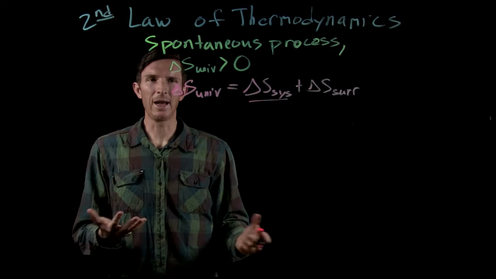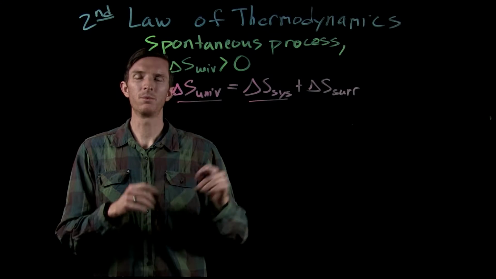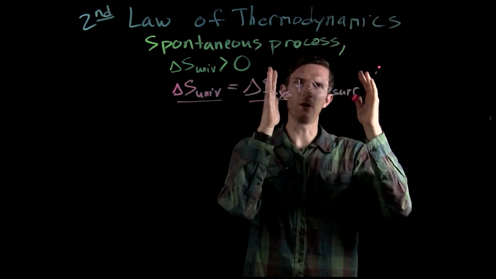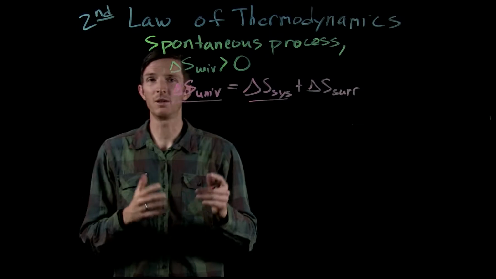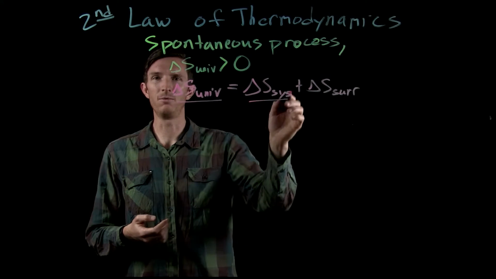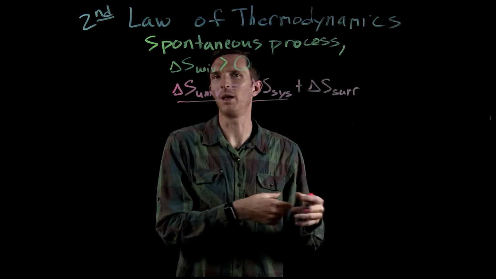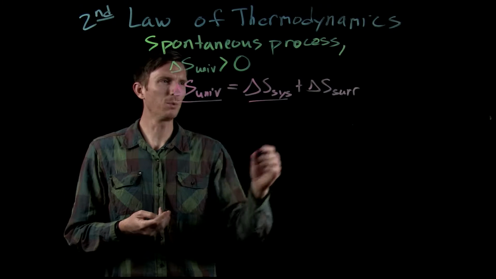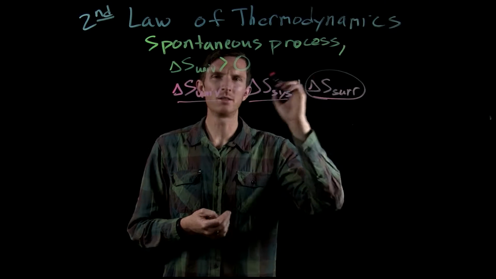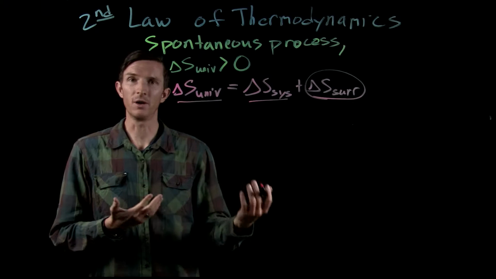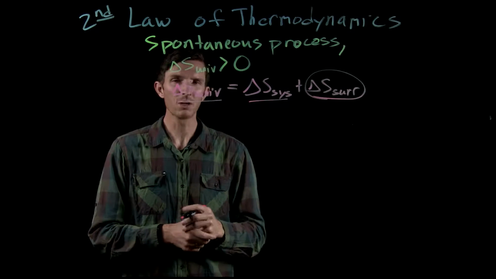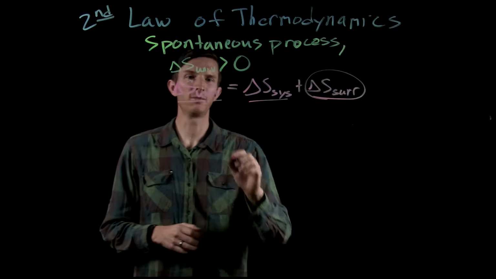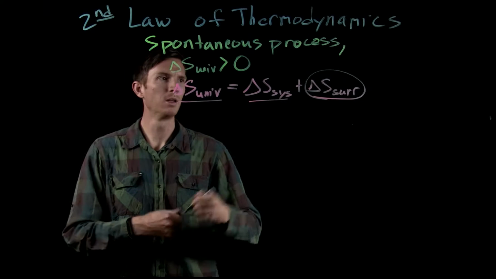Okay. We don't want to look at this overall universe change through 2 lenses. We don't want to look at it through the lens of the system and then try and look at it through the lens of the surroundings. We want to try and look at it through the lens of just one of these. Well, we already have a good viewpoint from our system. Most of the things we talk about, like our enthalpy change, our change in entropy, that's through the lens of the system. So we want to try and get this into some form that deals with the lens of our system.